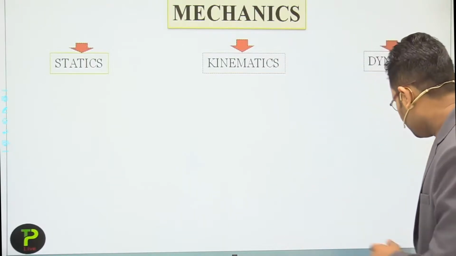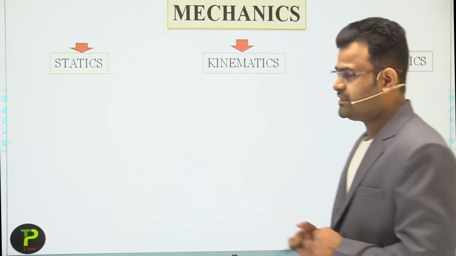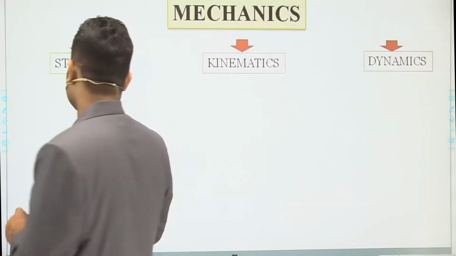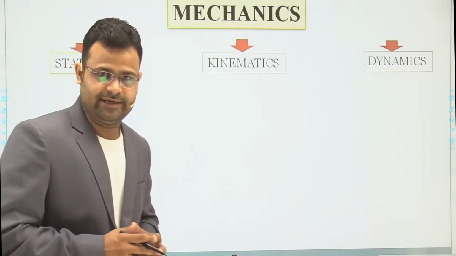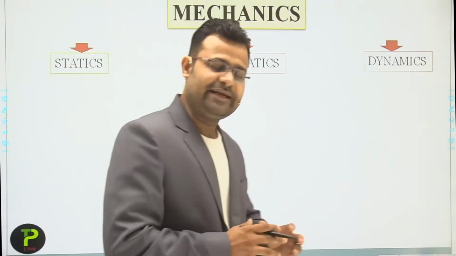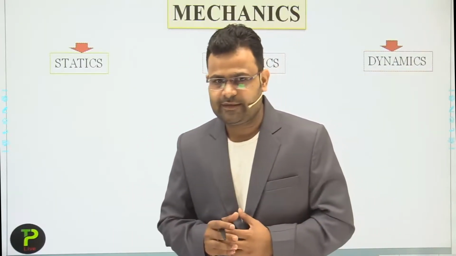Okay students, first one is statics. Simply, the word static means object at rest. This word static we discuss in electricity also in 10th standard.